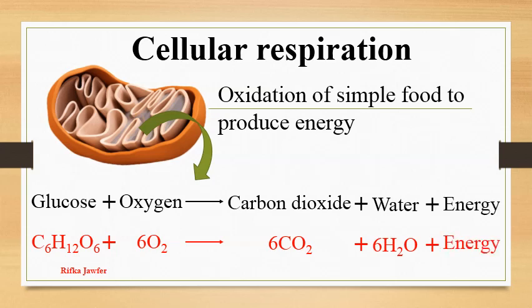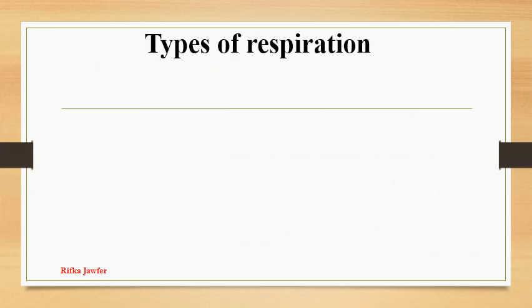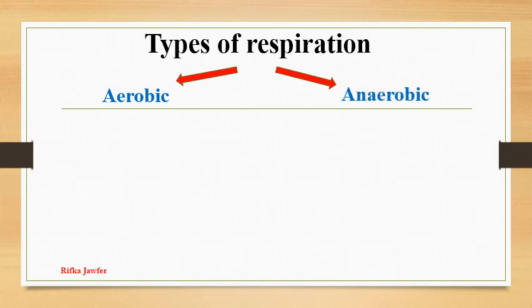This is what we call the equation for cellular respiration. There are two types of respiration, namely aerobic respiration and anaerobic respiration. Aerobic respiration takes place in the presence of oxygen, like that happening inside the mitochondria, and anaerobic respiration takes place without the presence of oxygen.